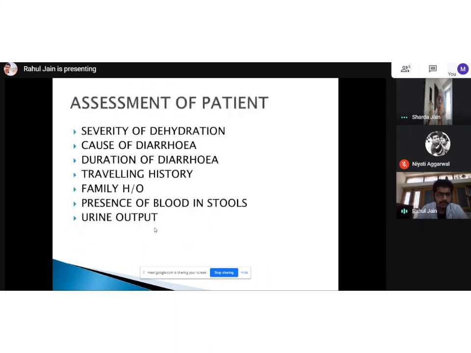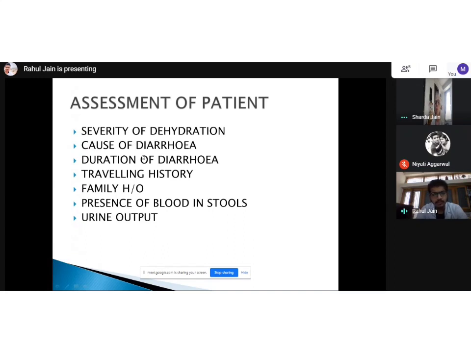So when any patient with diarrhea comes to me, how will I assess this? I already mentioned before that I need to differentiate between small bowel and large bowel, because I want to see what the risk of dehydration is. As the patient presents, we need to see how severe their dehydration is as of now, and then the cause of diarrhea and duration of diarrhea. Because if the cause is inflammatory diarrhea, I need to be alert. So I need to ask for a history of any hematochezia or melena, or duration of diarrhea.